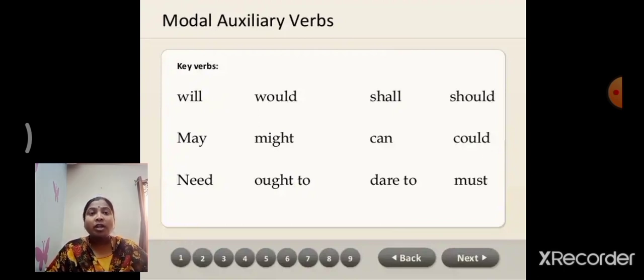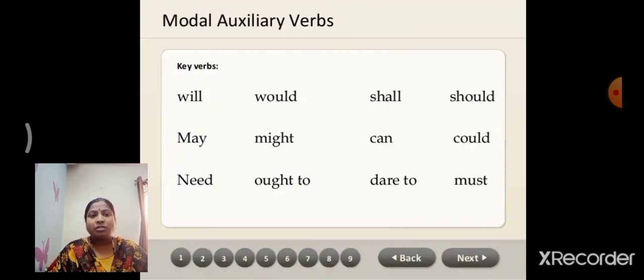Another group is the modal auxiliary verbs. We can also use them as modal verbs. Will, would; shall, should; may, might; can, could; need, ought to, dare to, must.